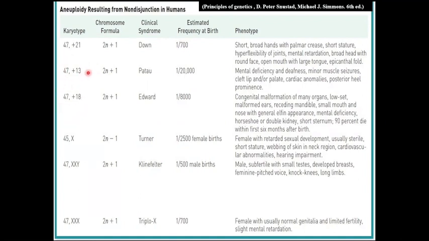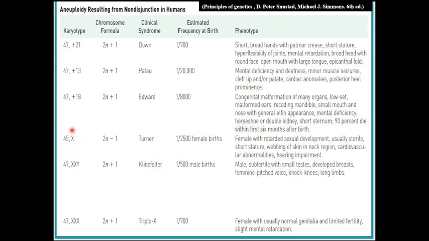Trisomy of chromosome 13 is known as Patau syndrome, and trisomy of 18 we call Edwards syndrome. The phenotype of Patau syndrome includes mental deficiency, deafness, cardiac anomalies, and posterior heel prominence. The phenotype of Edwards syndrome includes congenital malformation of many organs, low-set malformed ears, small mouth, mental deficiency, and 90% of Edwards individuals die within 6 months after birth.